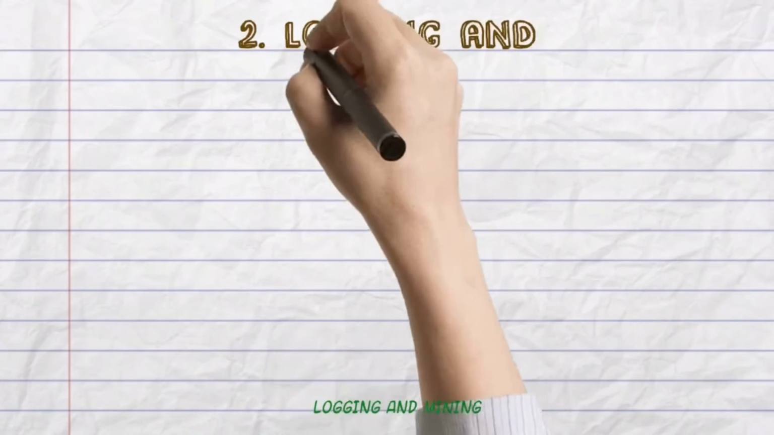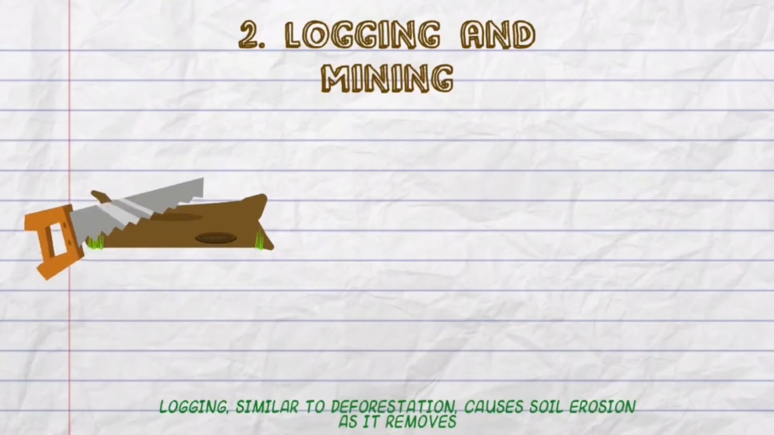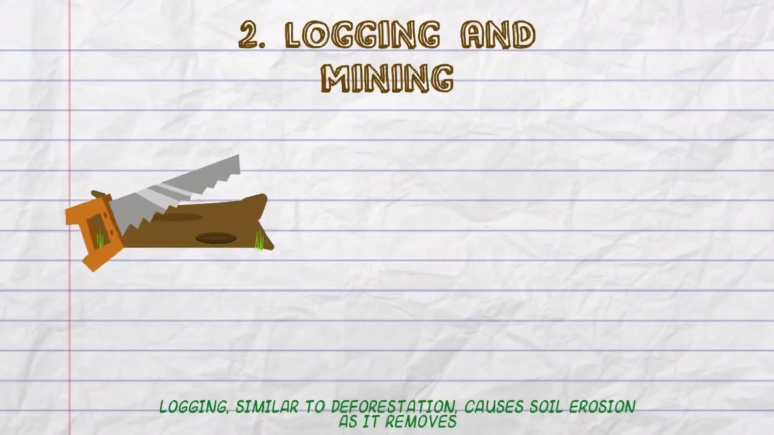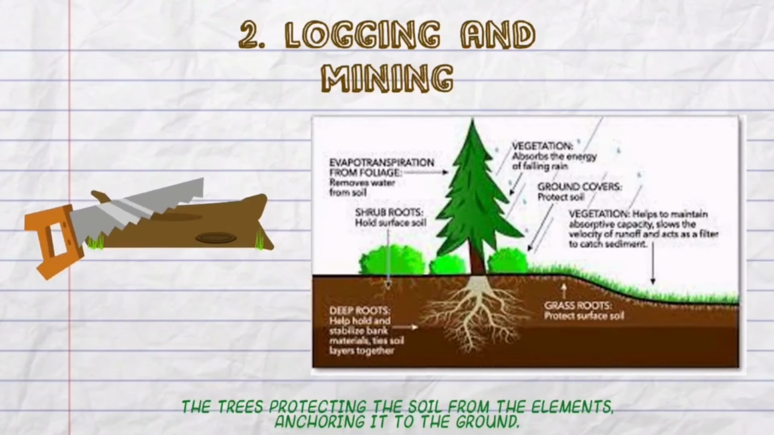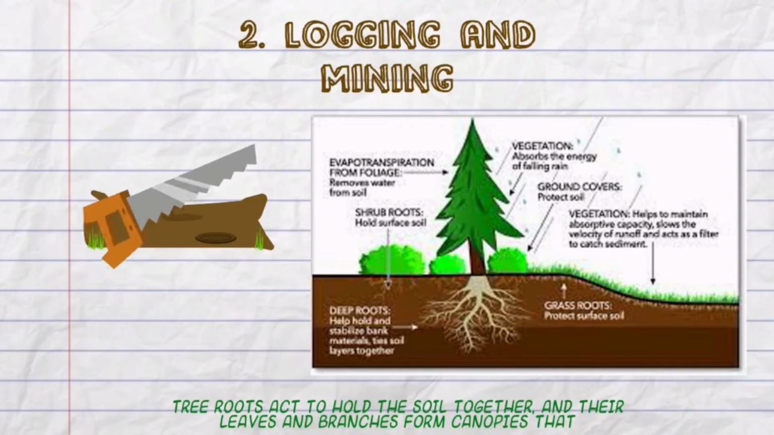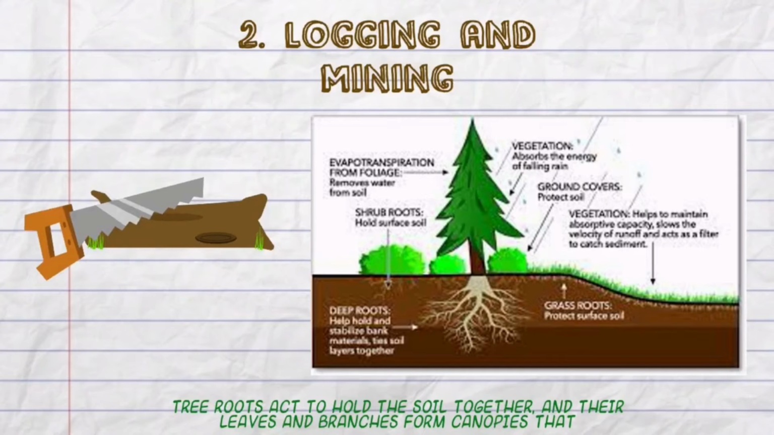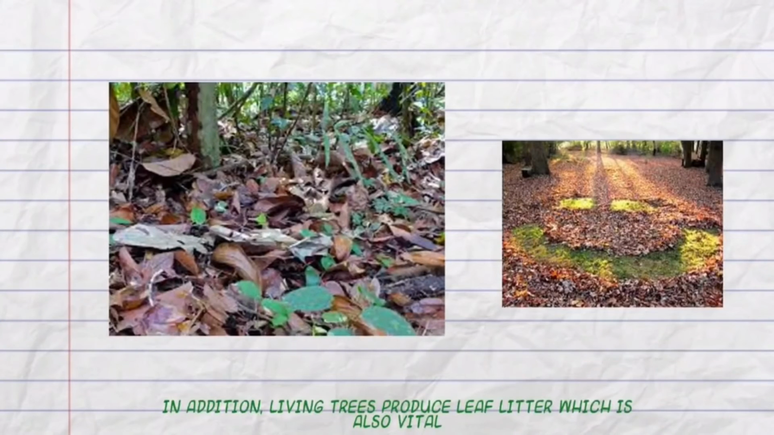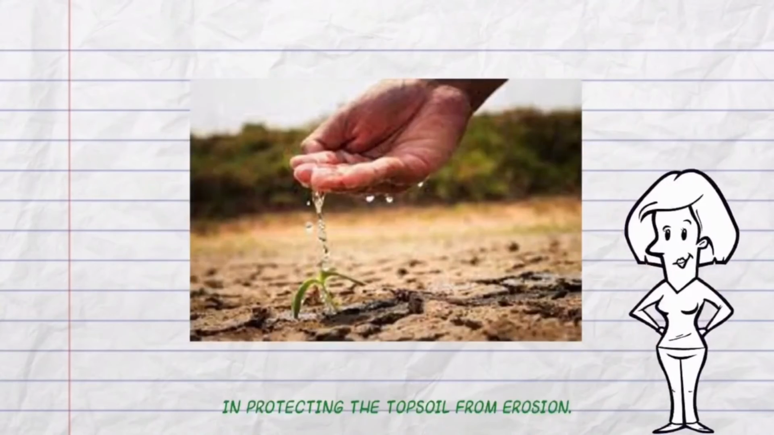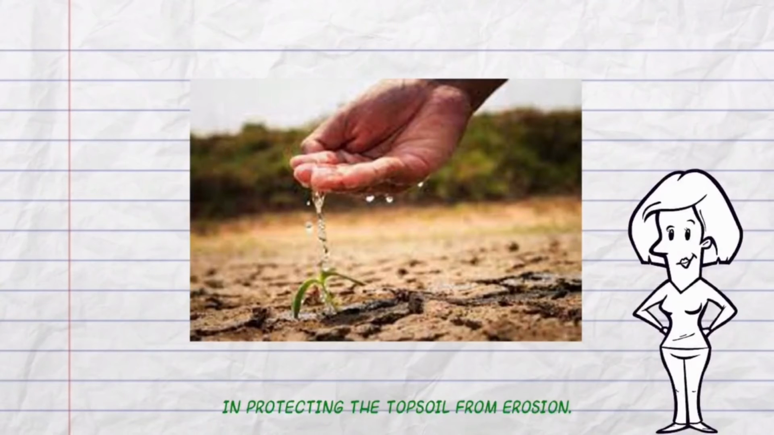Second is logging and mining. Logging, similar to deforestation, causes soil erosion as it removes the trees protecting the soil from the elements and anchoring it to the ground. Tree roots act to hold the soil together, and their leaves and branches form canopies that prevent the impact of the harsh elements. In addition, living trees also produce leaf litter, which is also vital in protecting the topsoil from erosion.